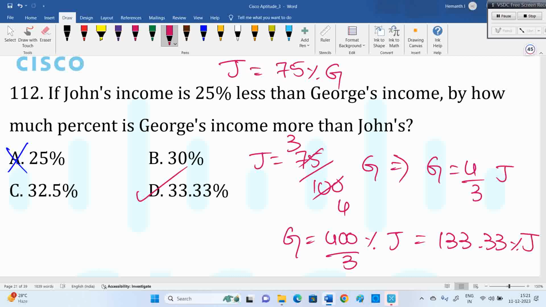Or directly multiply with 100 also. You get more than 100, and whatever extra is there, that's your answer. Or they can write 33 1 by 3 also, dear. They can write it as a fraction like this also.